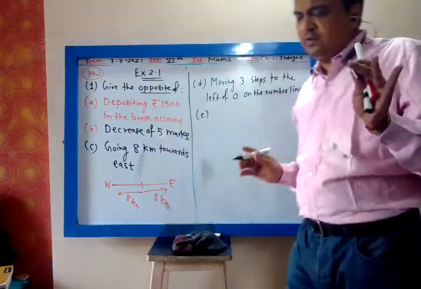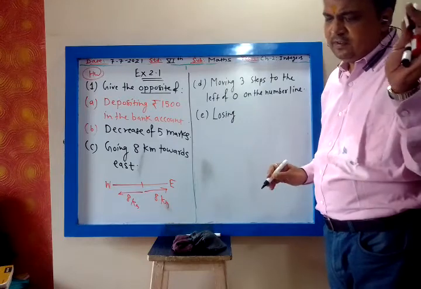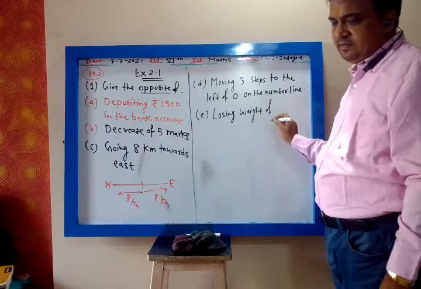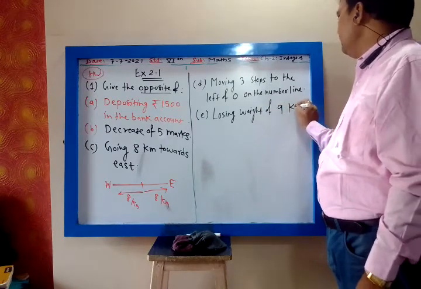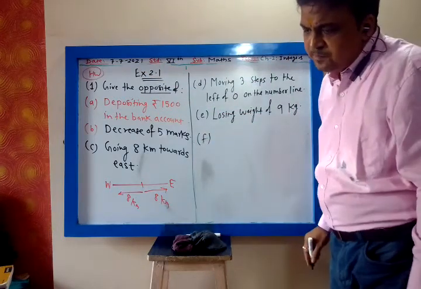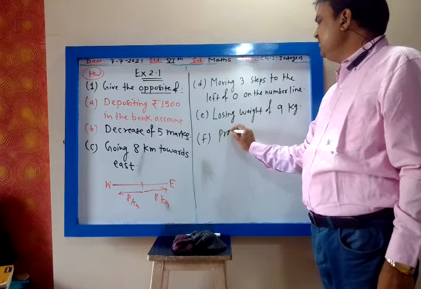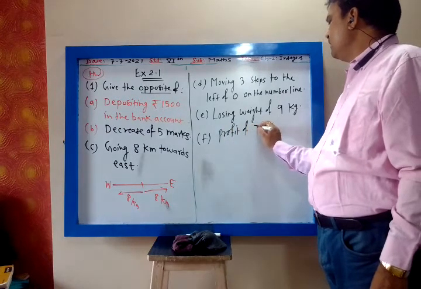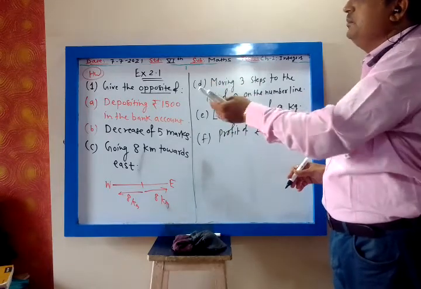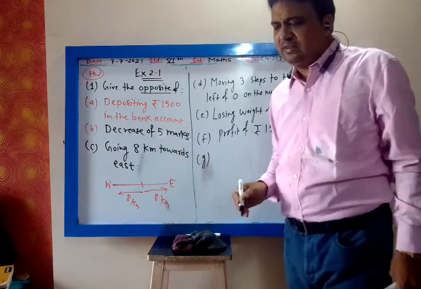I do not want to discuss. Nothing discussion. Yes, right. Write down first. Losing weight of 9 kg. Yes, my dear. Losing weight of. Everything is homework. In one, I have given complete homework. So everything is homework. You have to write down the opposite. F. Profit of rupees 150. Yes, my dear. You have to change the whole sentence. No, meaning should be opposite. That's all. In English you have learned how to write down the opposite sentence.